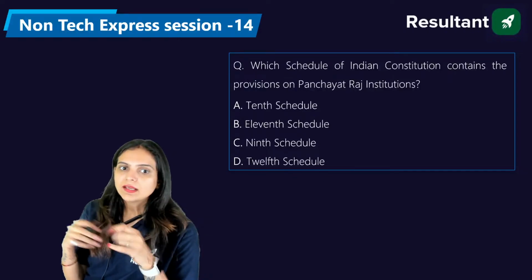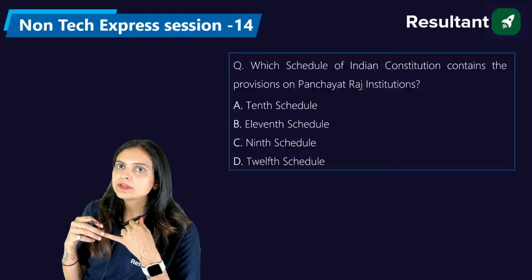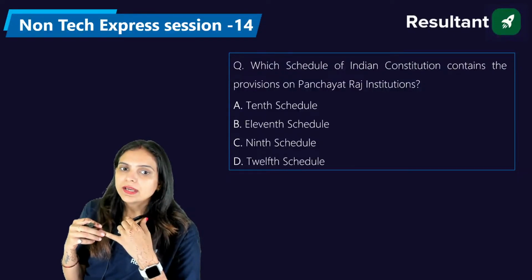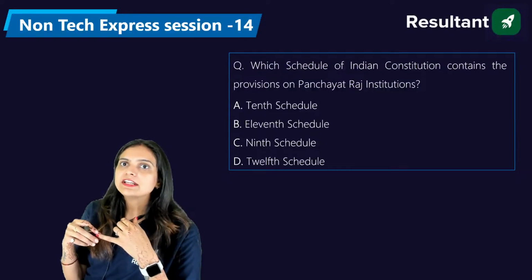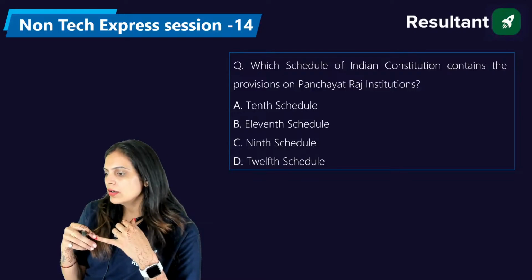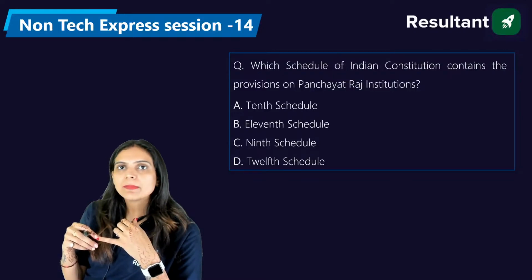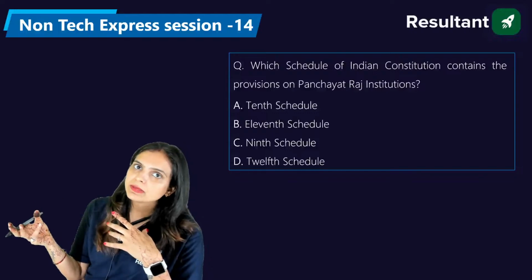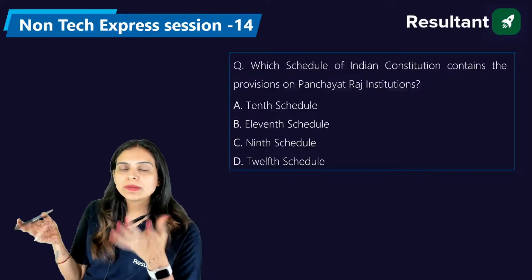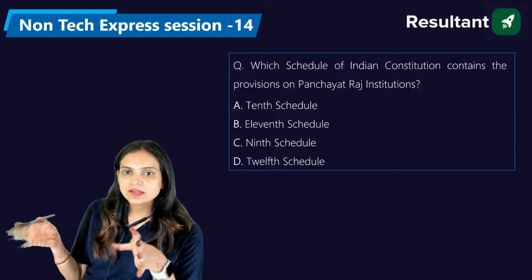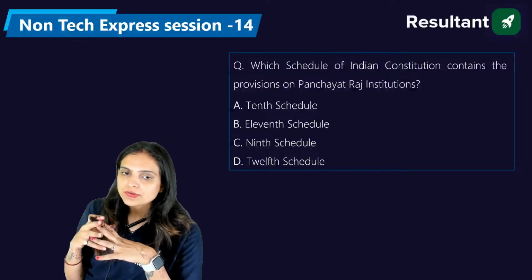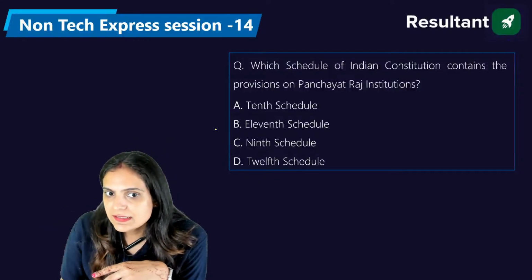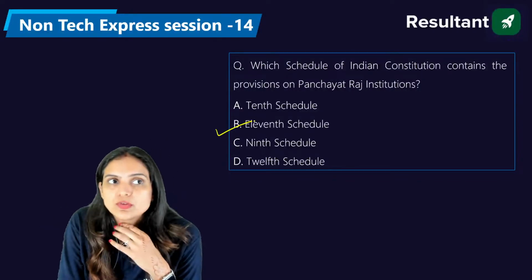Okay. In the ninth, we had the first constitutional amendment in the form of the land reform. In 10th constitutional amendment, we had the anti-defection law by the 52nd constitutional amendment of 1985. Then in the 11th constitutional amendment, through the 73rd constitutional amendment of 1992, we had the establishment of the Panchayati Raj institution. So we can say the right answer is 11th schedule of the Indian Constitution.